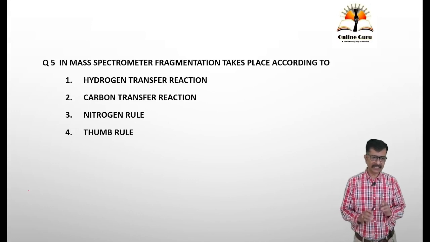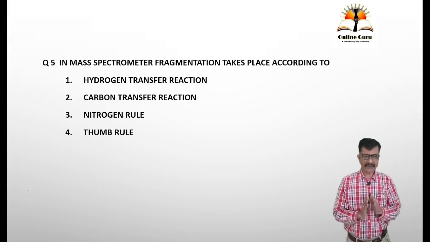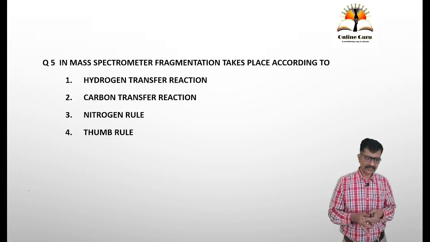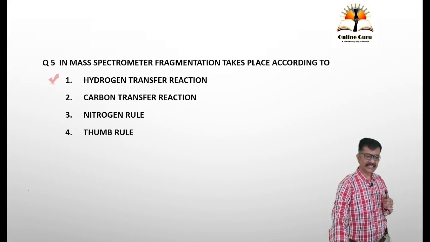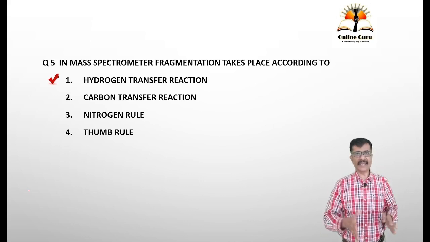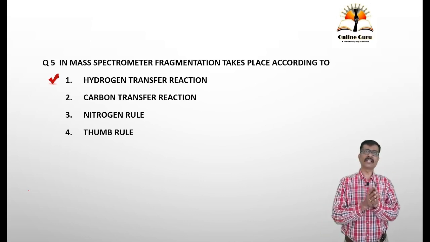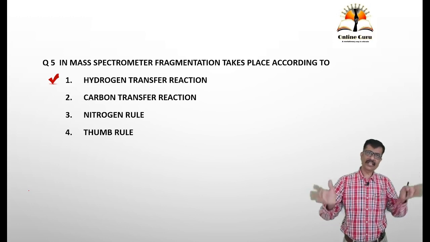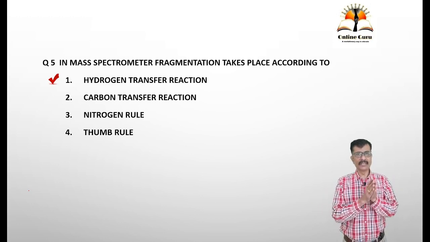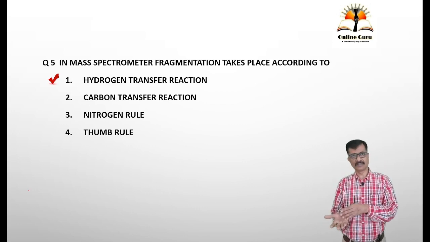Next one, in mass spectrometer, fragmentation takes place according to. Again it is a straight one: fragmentation of a molecule or species in a mass spectrometer takes place on the basis of the transfer of hydrogen.